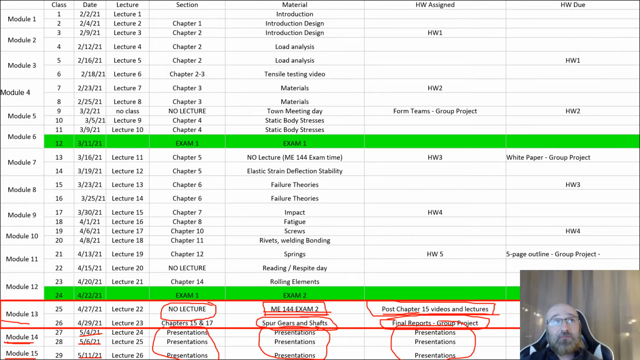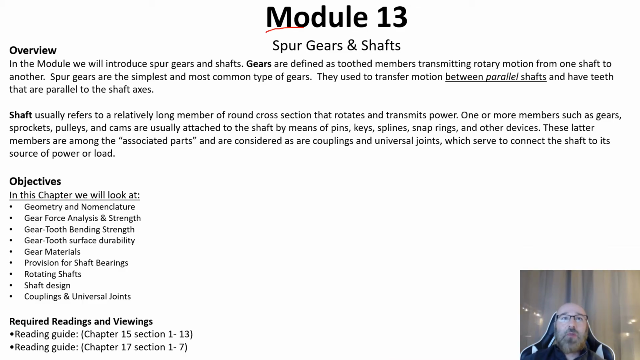So now as we get into our content for our module 13, we'll be looking at chapters 15 and chapter 17 in our textbook, looking at spur gears and shafts.